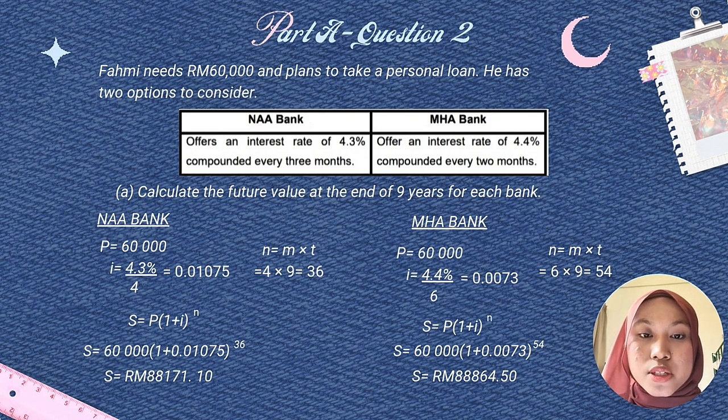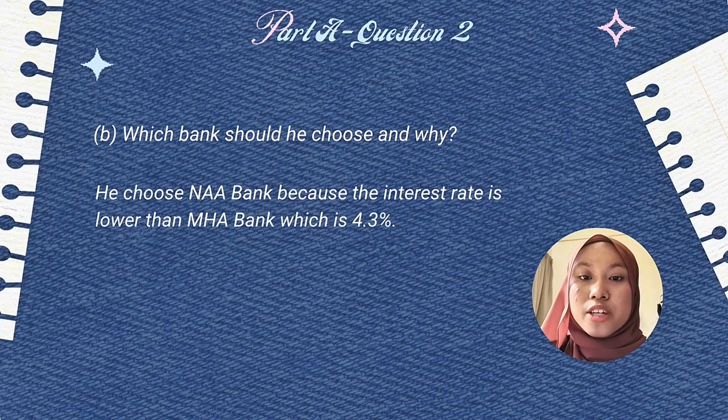Next is MHA Bank. P is still the same, which is 60,000 ringgit. For i equals 4.4% over 6 equal to 0.0073. And for n, n equals 6 multiplied by 9 equals 54. Next is to find the future value. The formula is still the same, which is S equal to P(1 + i)^n. The calculation is S equal to 60,000(1 + 0.0073)^54. The answer for S is RM 88,864.50.